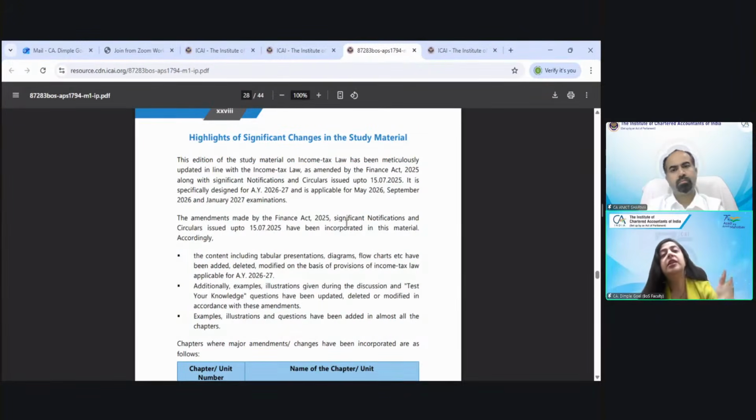What it means is, if you have the old edition of the study material, what are the changes that have been made in this edition? Many times students don't want to purchase the new study material. Although for the income tax paper, or any law-based paper, it is advised to purchase the new study material. You can read from the old edition, but when you solve the question, the slab rate has been changed and there are many minor amendments. Maybe you forget to apply them when you are solving the question paper. But in this new study material, everything is updated.